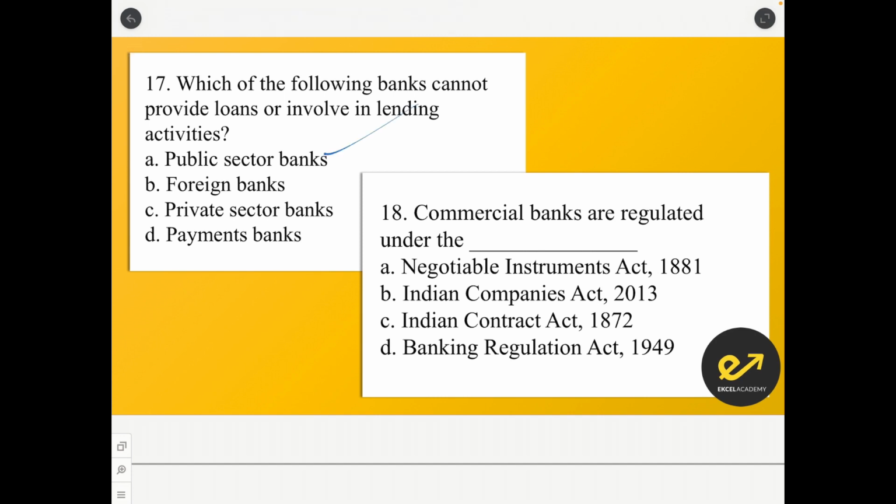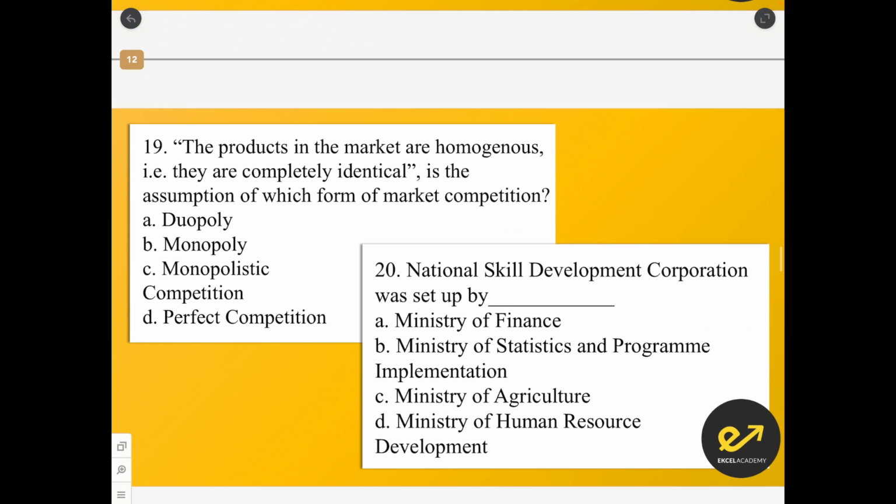Public sector banks can take deposits and lend loans, same with foreign banks, same with private banks, but payment banks are not allowed to do it. They can only receive the deposits. Commercial banks are regulated under Banking Regulation Act of 1949.